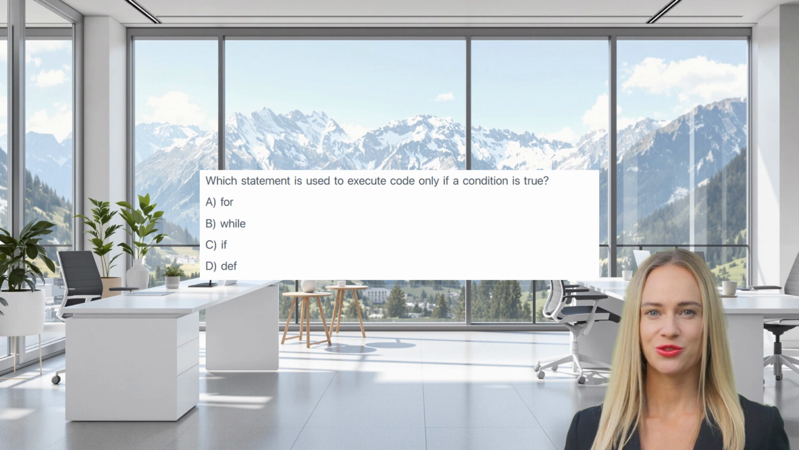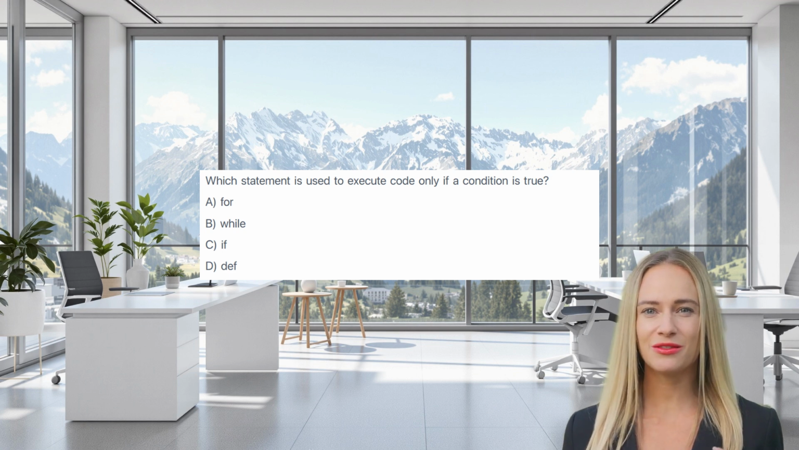Which statement is used to execute code only if a condition is true? A. for, B. while, C. if, D. def. The correct answer is C, if. The if statement introduces a conditional block of code that is executed only if the condition following if is true.